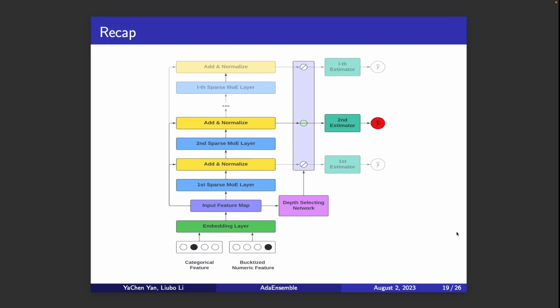Here is a recap of the overall architecture. After the embedding, we forward propagate and let the sparse mixture of experts layer select the optimal feature interaction experts per instance. There is also the depth selecting network that decides the optimal depth we should forward propagate to. Then at the selected depth, we branch out to compute the final prediction without further forward propagating, which would be a waste of computing resources when we are actually serving the model.